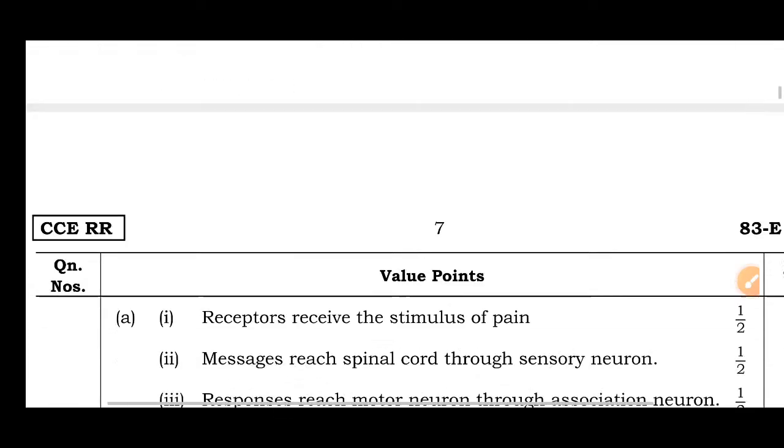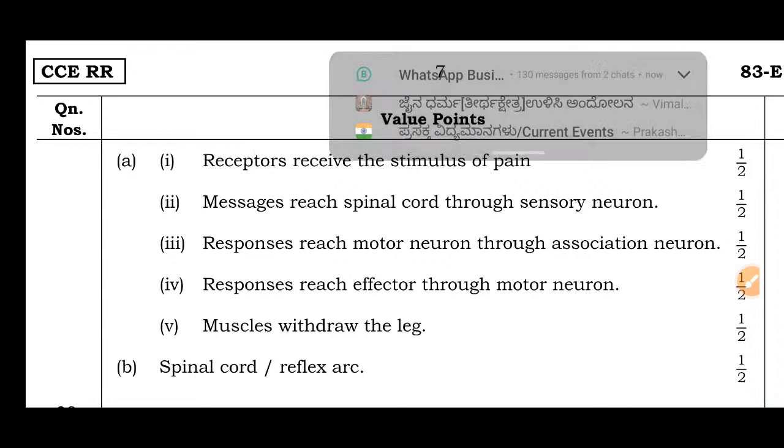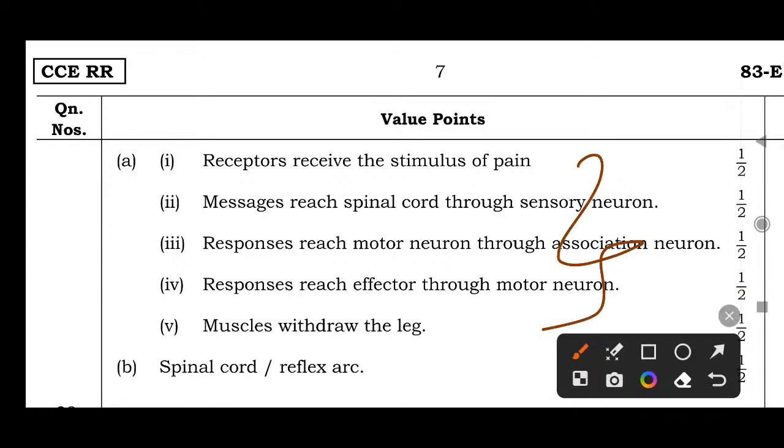Now the answer. First, receptors receive the stimulus of pain from the thorn. Messages reach the spinal cord through a sensory neuron. A response reaches the motor neuron through an association neuron. Responses reach the effector through the motor neuron. Muscles withdraw the legs.